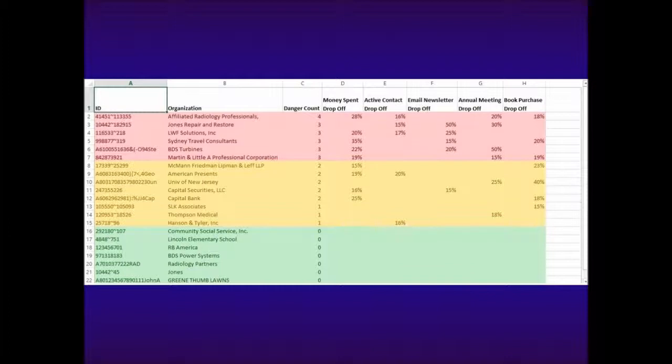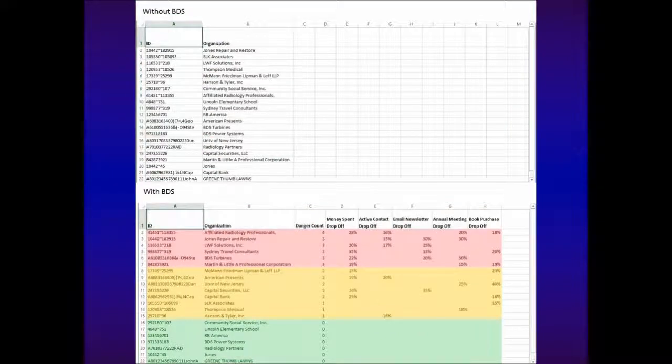Or say the meeting hasn't occurred yet. Track who's currently registered, then make your outreach before the meeting occurs to help generate more registrations. Another consideration to make is that these reports do not have to be and should not be static.